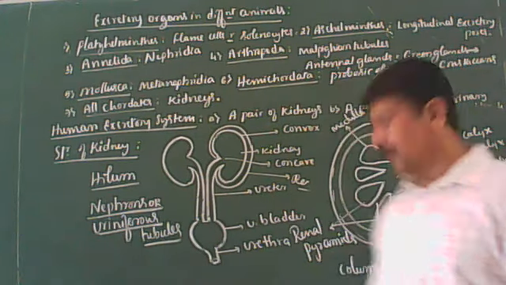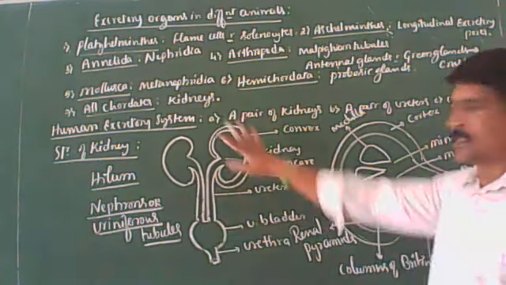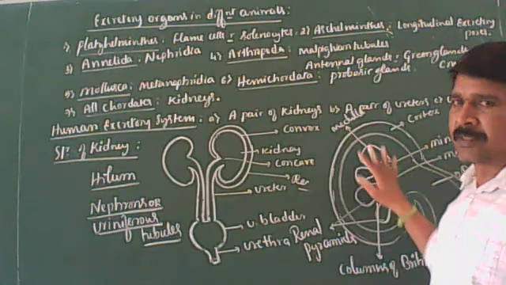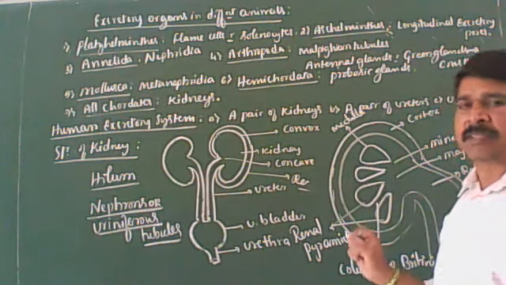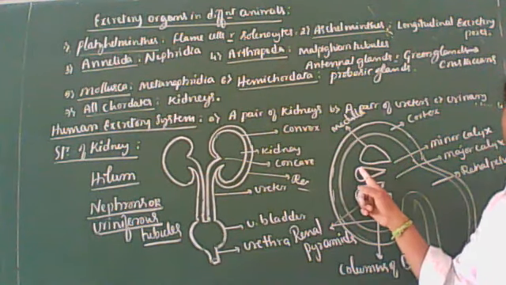So this is the longitudinal section of the kidney. Look at the board. I'll repeat once again. This is the morphology. This is the longitudinal section of the kidney, which shows an outer cortex and inner medulla.